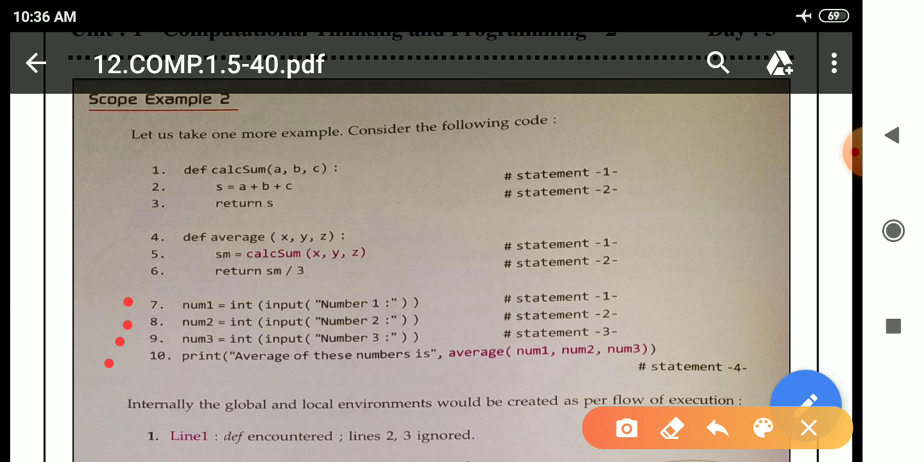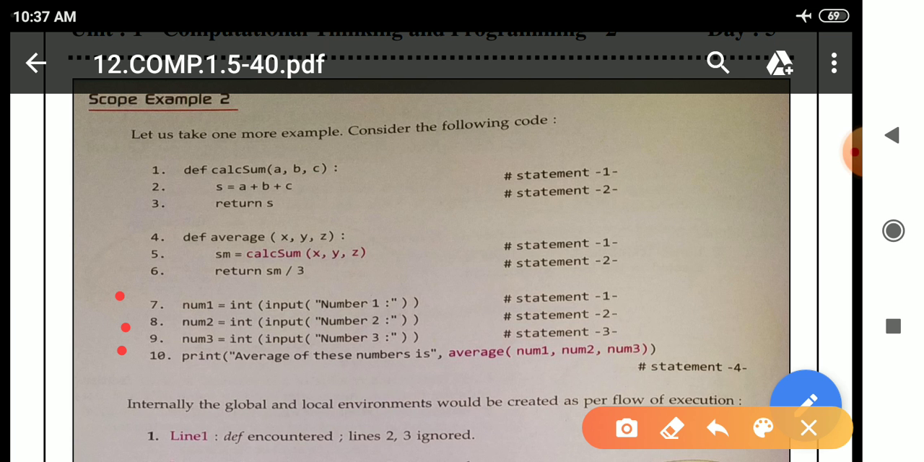Here we have to accept 3 numbers from the user. So lines 7, 8 and 9 will execute because we have to accept the 3 numbers, and with these 3 lines we are accepting input from the user. So line number 7, 8 and 9, here we are accepting input from the user.